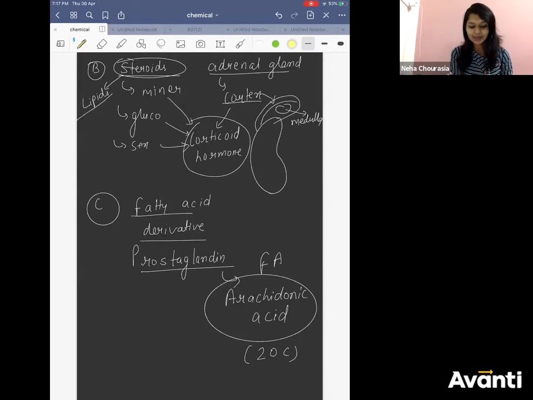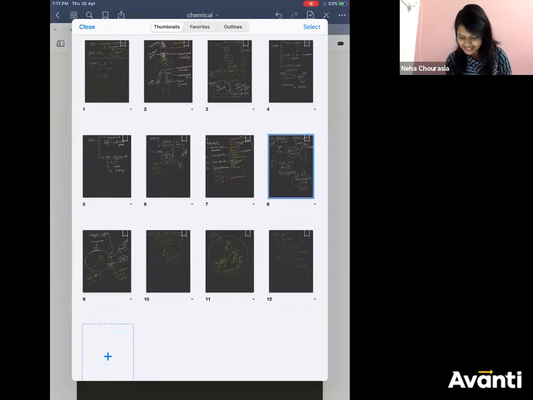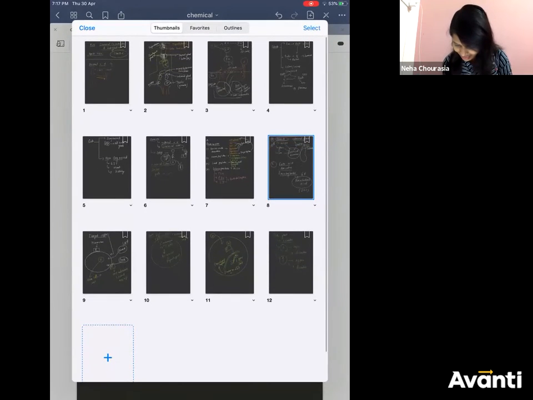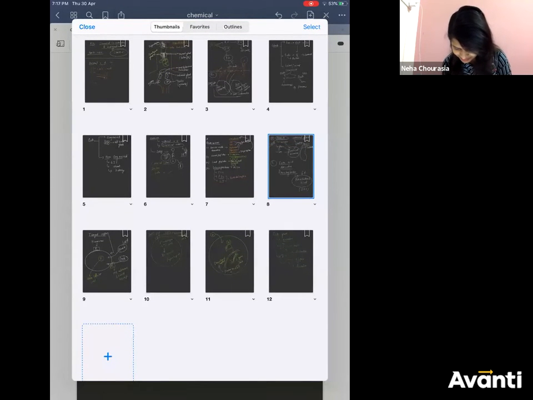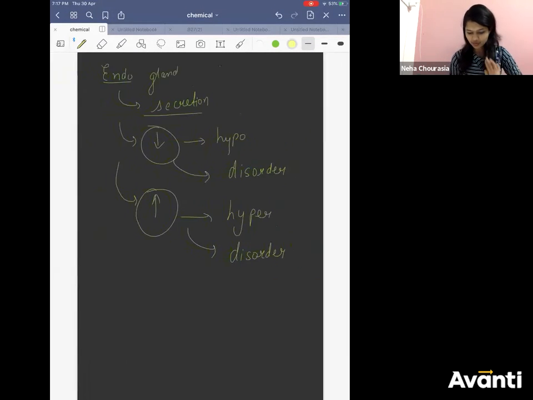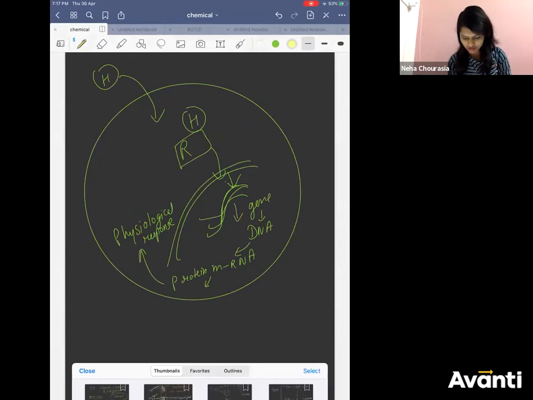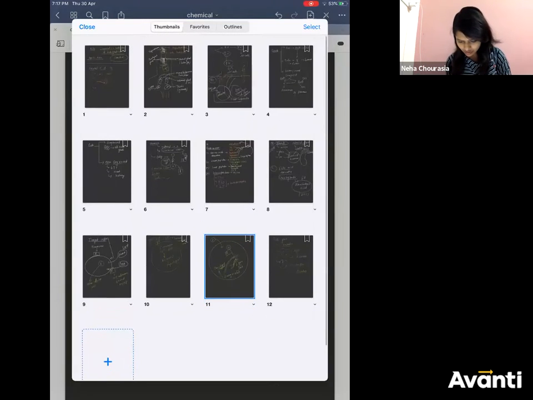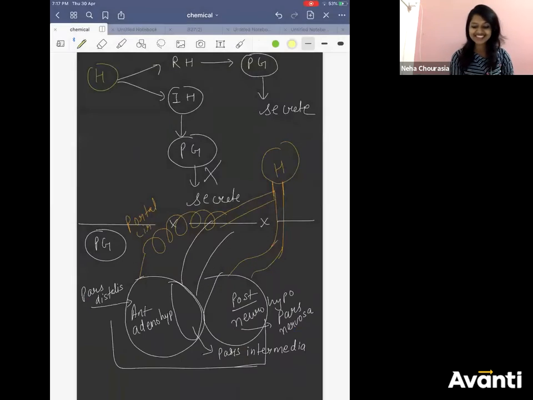We learned that the hypothalamus secretes two types of hormones: releasing hormones and inhibiting hormones. So hypothalamus can release two types of hormone. What are they? Releasing hormone and inhibiting hormone.